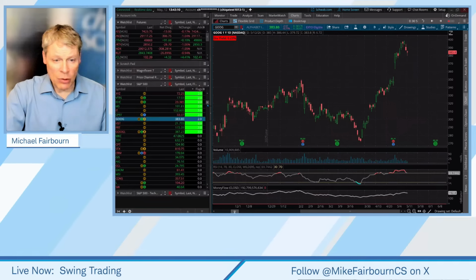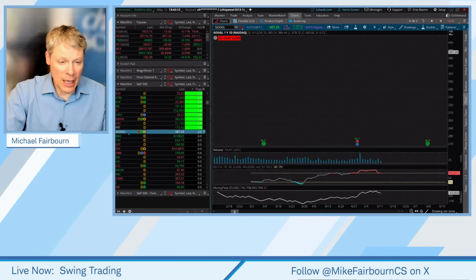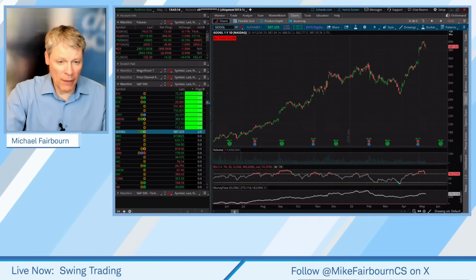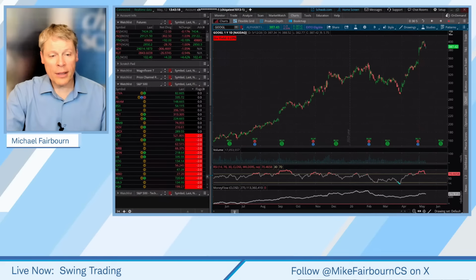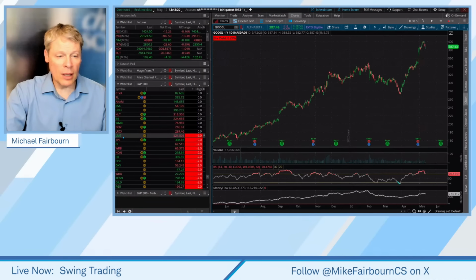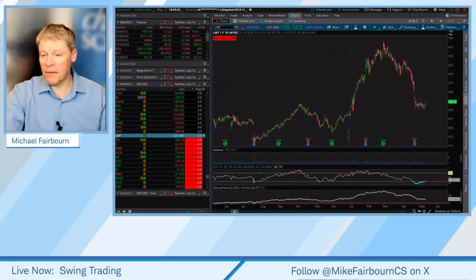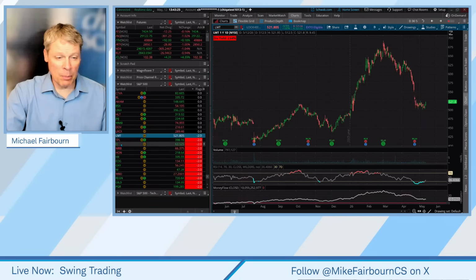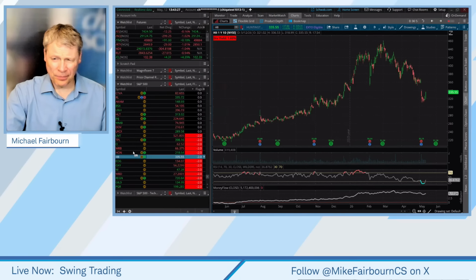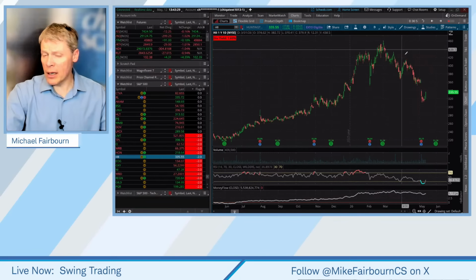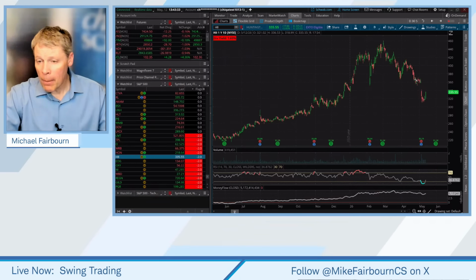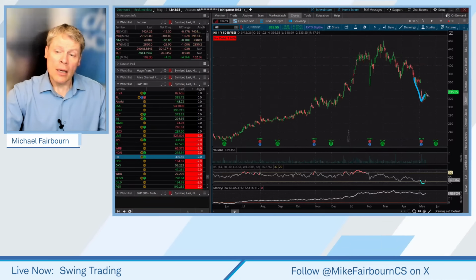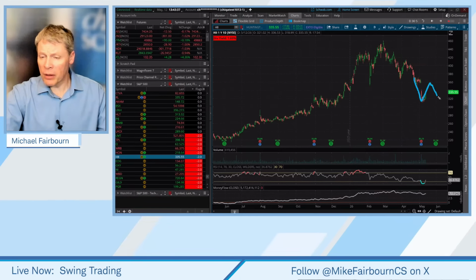So you've got a flag in place. Down towards the bottom, there's a Google. If it continued to go down at the very end, these are all the ones that did the move to the downside. Aerospace and defense. So these are kind of like bear flags. You see the difference in the trend? Lower lows and lower highs. So kind of like the bear flag. But this sort of screener has both here for us.